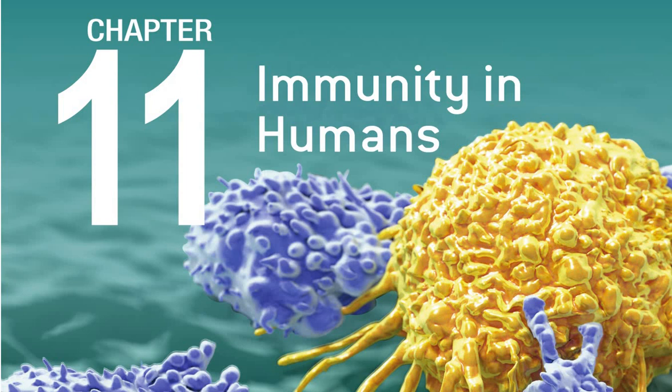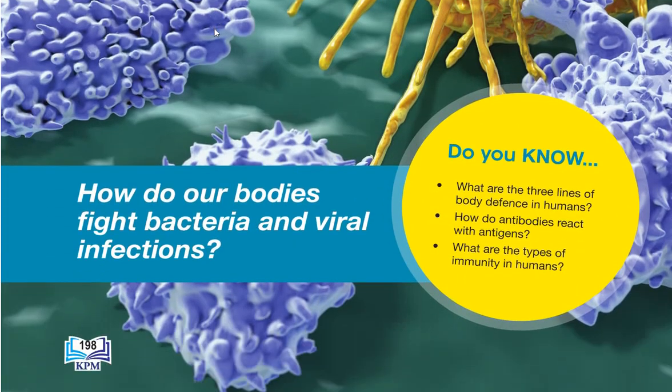Okay, chapter 11, immunity in humans. In this chapter, we're going to learn about how our bodies fight bacteria and viral infections. Do you know what the three lines of body defense in humans are? How do antibodies react with antigens, and what are the types of immunity in humans?